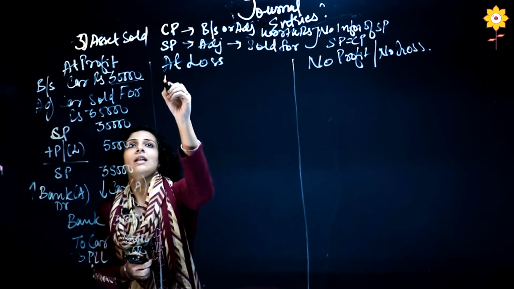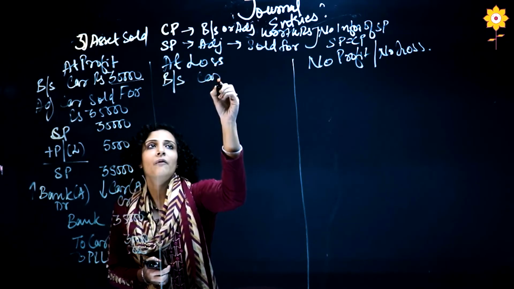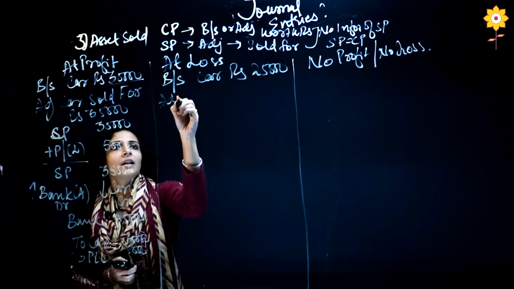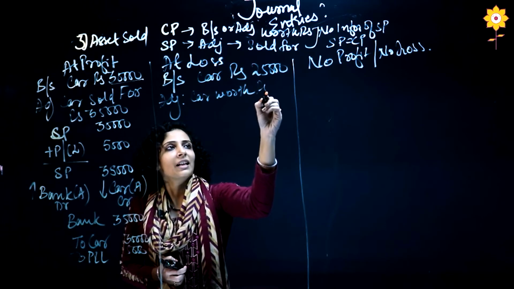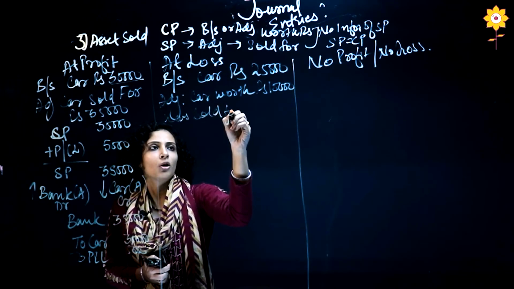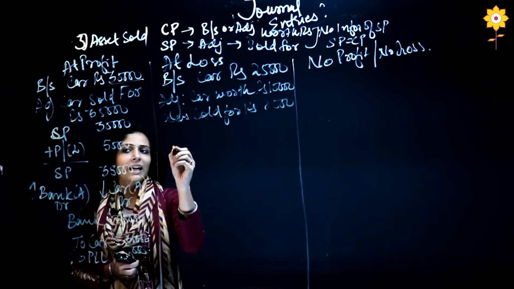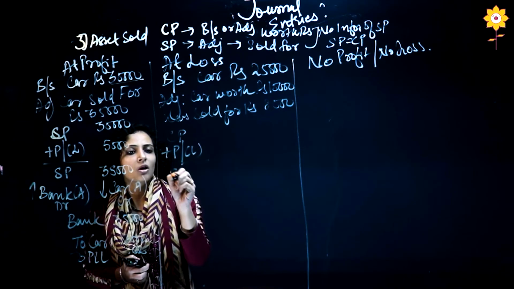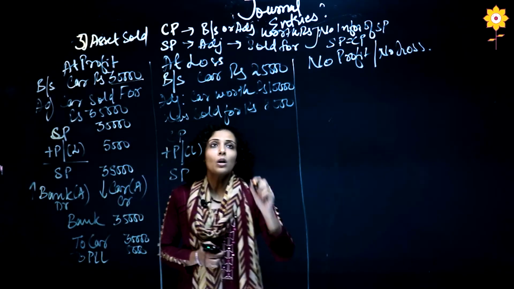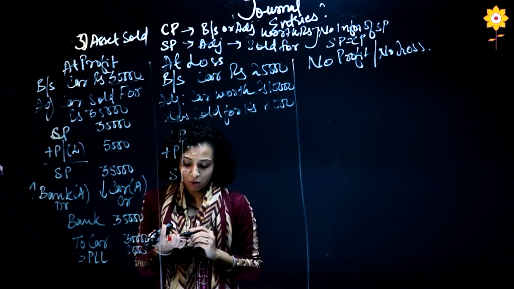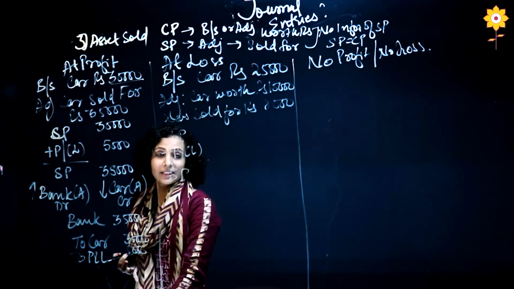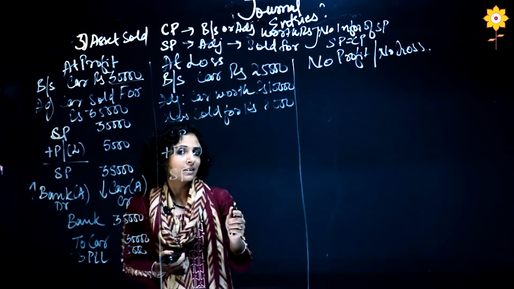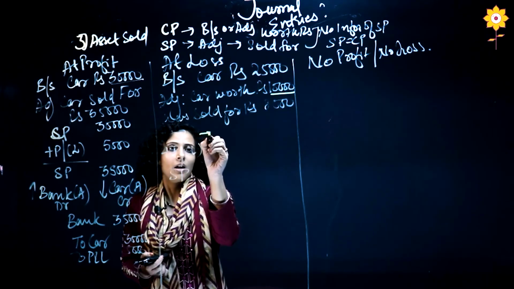Now let us come to the second example. Let us say that in the second example we have a car of rupees 25,000. In the adjustment they have written car worth 10,000 was sold for rupees 8,000. Okay. Again the same working note we will make. Cost price plus profit minus loss is selling price. Now first check in the adjustment always. Always check in the adjustment what is given. Okay. If in the adjustment the word worth is there, that means part of the asset is being sold, so we will take this as the cost price.